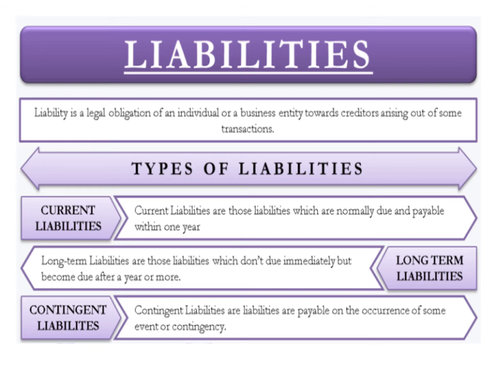Our business owes money to them. Those people, those organizations are creditors of our company. And this liability arises out of some transactions that we have done with them.